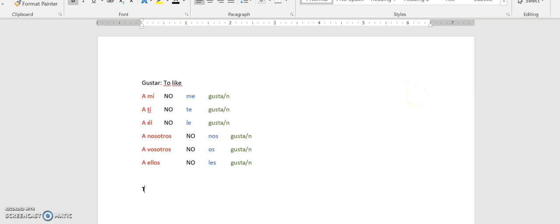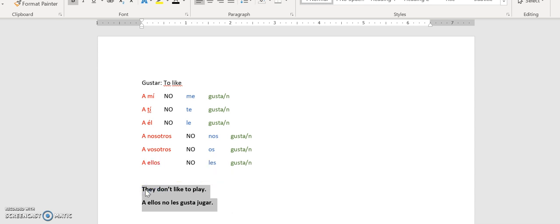So let's go with they don't like to play. So they, ellos, don't like. No les. And now to play. So that's a verb. So we're going to go singular and put the verb in. A ellos no les gusta jugar.